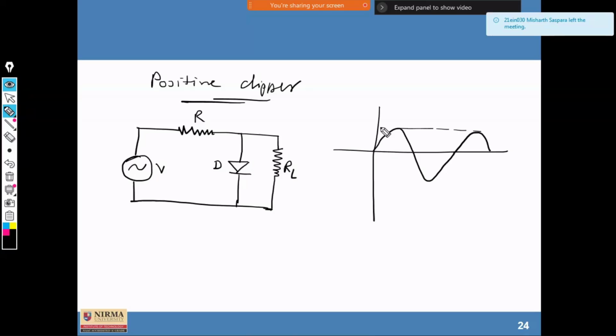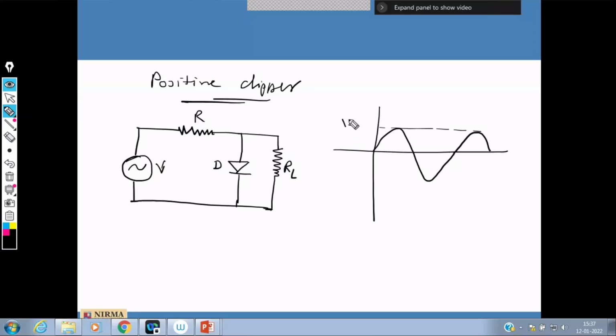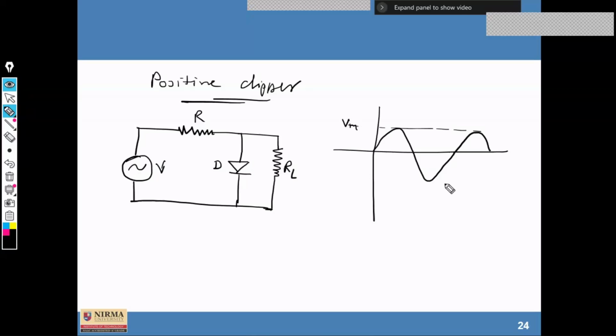Fine. This is the peak value Vm, and this is minus Vm. Clear? So with the help of this diode circuit, which is connected in parallel across the load, we can clip.